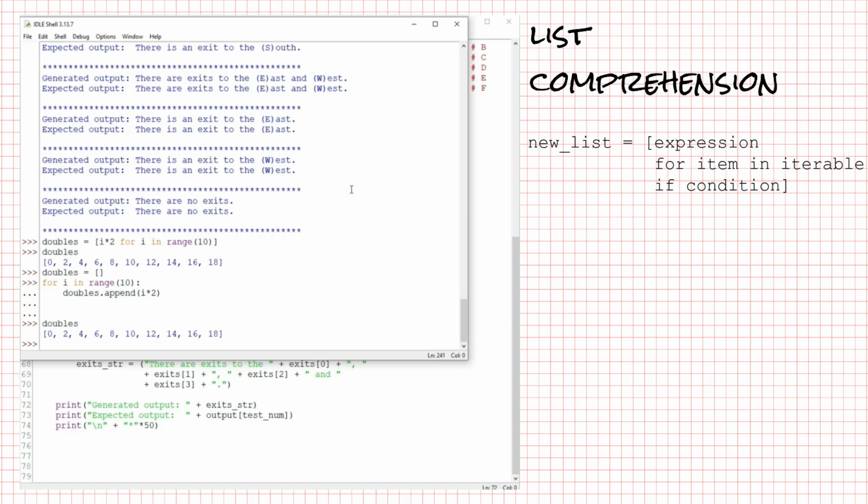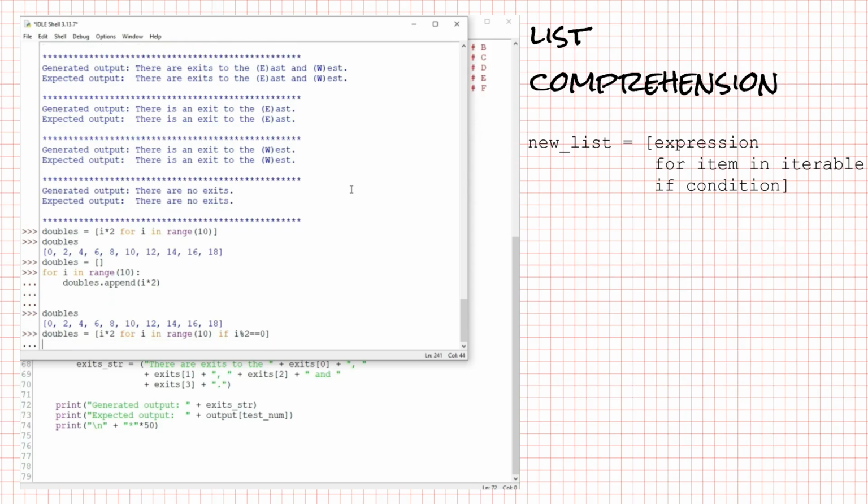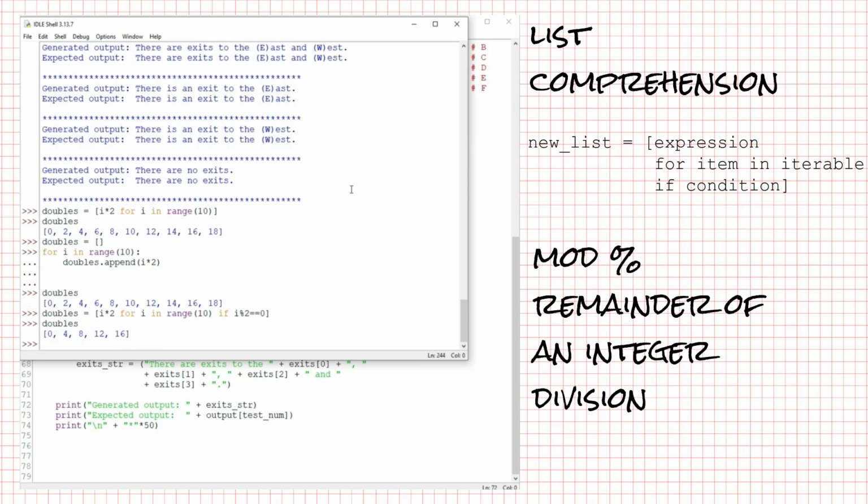We'll only double even numbers. doubles = [i * 2 for i in range(10) if i % 2 == 0]. And here's a quick refresh on the mod operator, written as the %, if you need it. Mod returns the remainder of an integer division. If I mod by 2, I get a remainder of 0 if the dividend, in this case i, is even, and I get a remainder of 1 if it is odd. That yields the list 0, 4, 8, 12, 16, the doubles of the even values in the range.